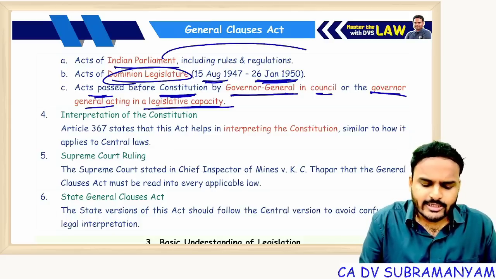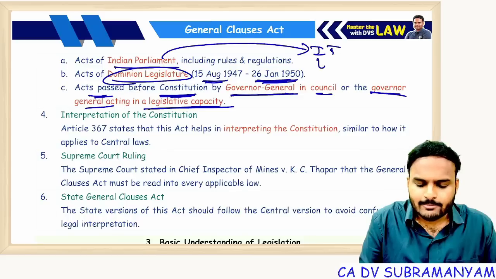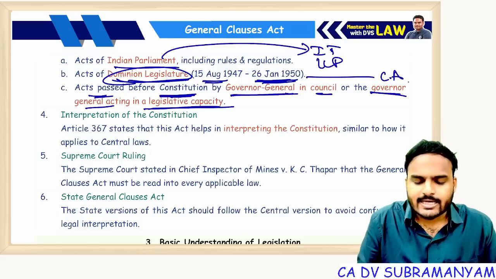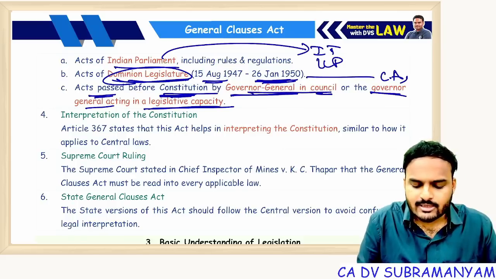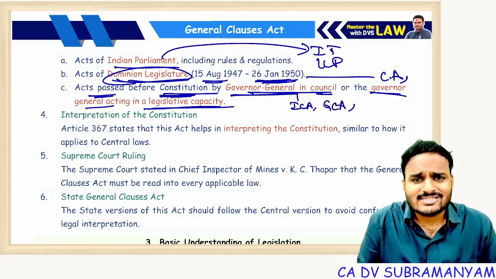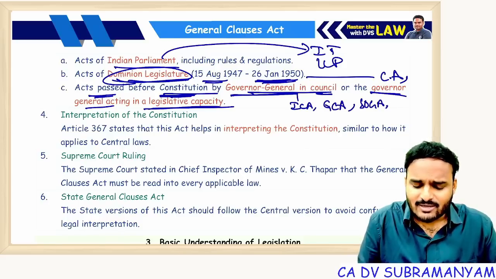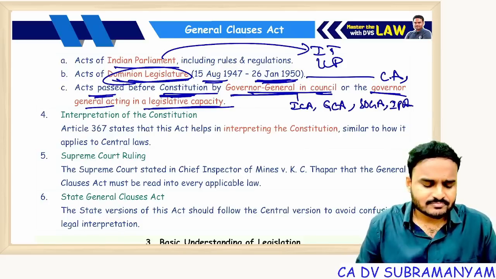Examples, if you want: for the Indian Parliament, you can take the Income Tax Act, the LLP Act. For Dominion Legislature Acts, you can take the Chartered Accountants Act, the Banking Regulation Act. Next, acts passed before the Constitution by the Governor General in Council: you can take the Indian Contract Act, this chapter's own General Clauses Act, the Sale of Goods Act, the Indian Partnership Act, etc.